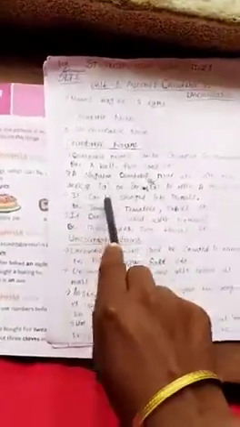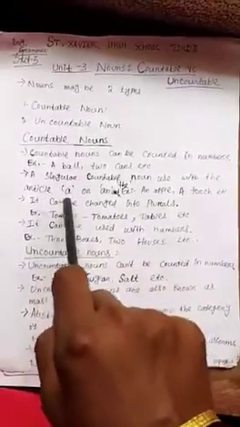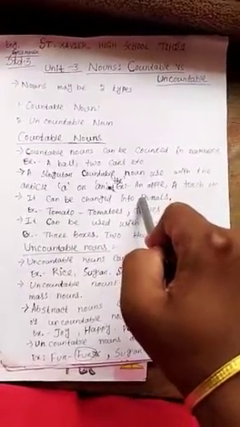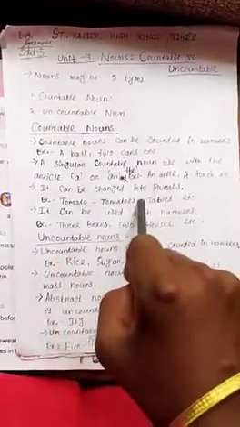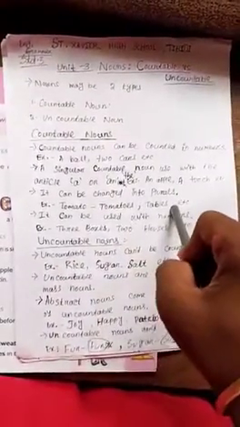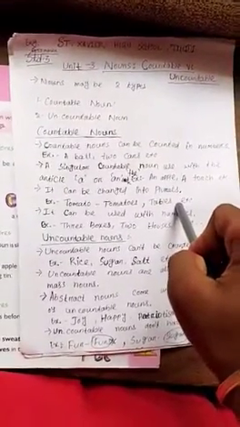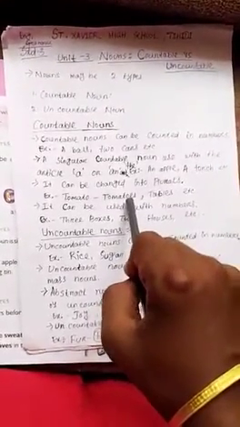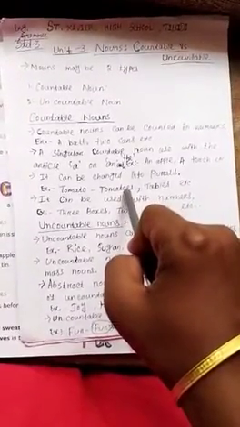Okay. Third point, it can be changed into plurals. Countable nouns can be changed into plurals using s, es, ies, etc. Like tomato, tomatoes, table, tables, box, boxes, fox, foxes. So students, we can change countable nouns into their plural numbers.